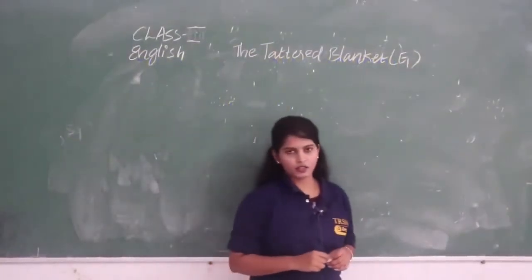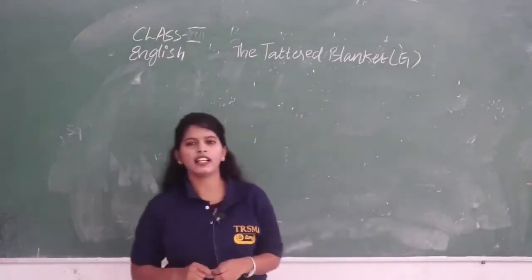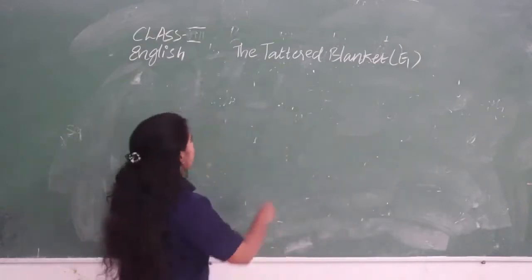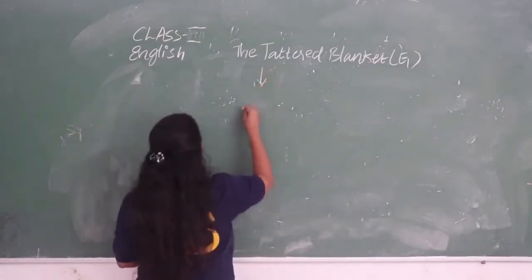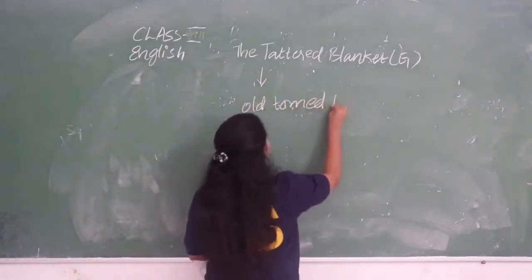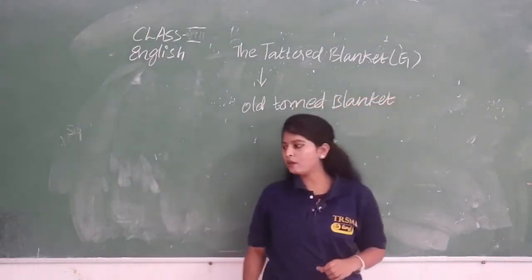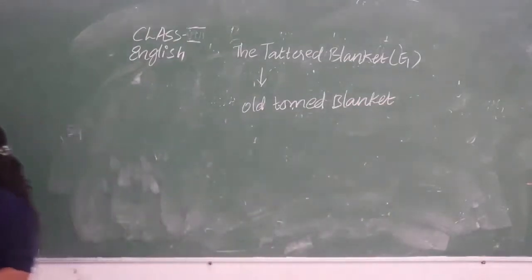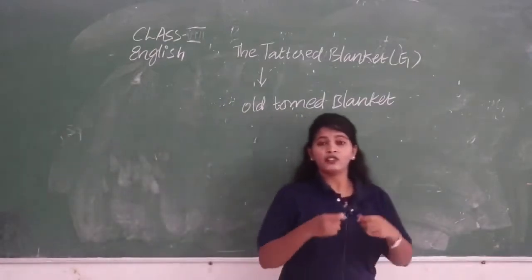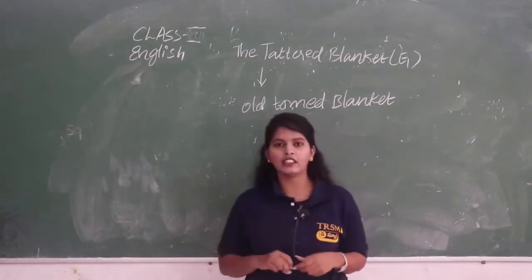So, our topic of discussion is the tattered blanket. Okay, a tattered blanket. What is tattered? Tattered means torn, completely old and torn. An old torn blanket, the one which is completely torn, with threads coming out of it. Then it is termed a tattered blanket.